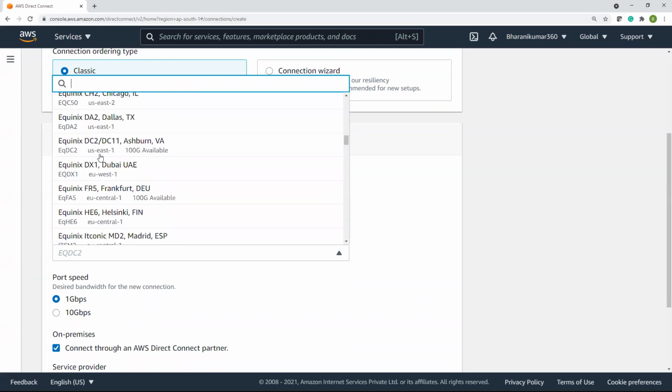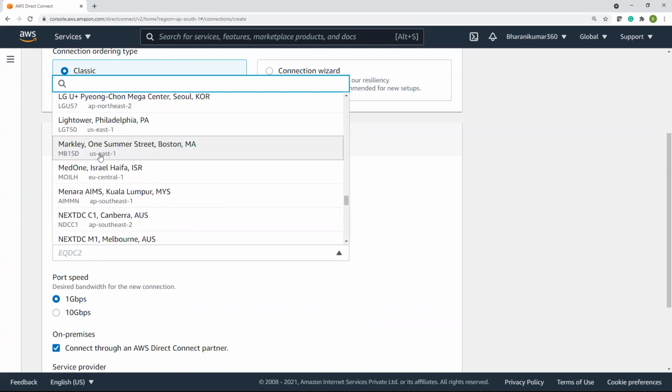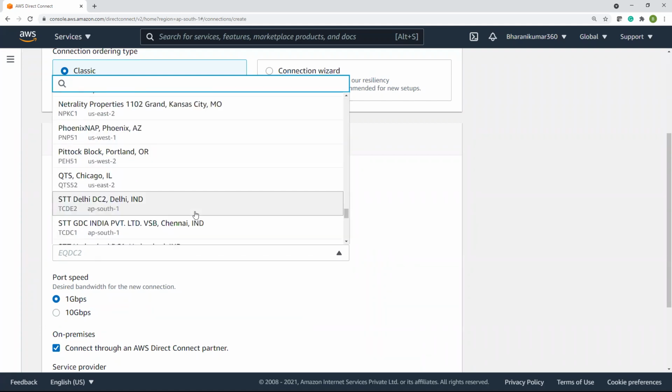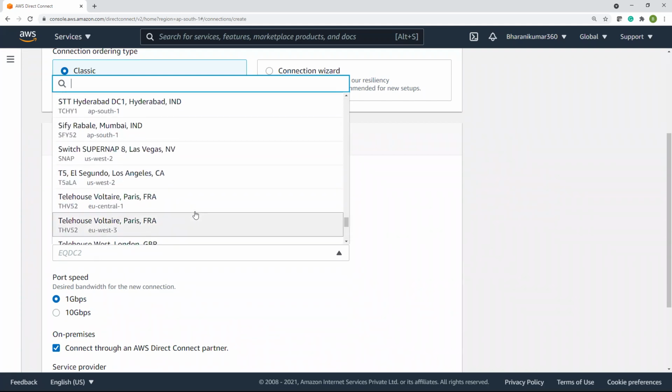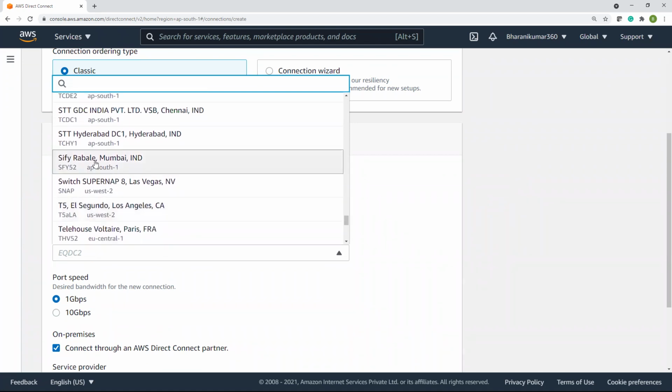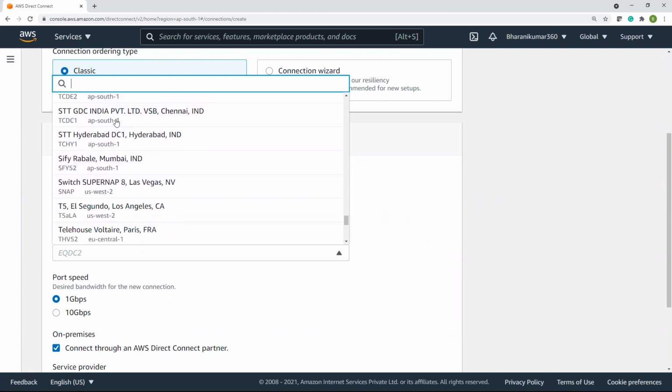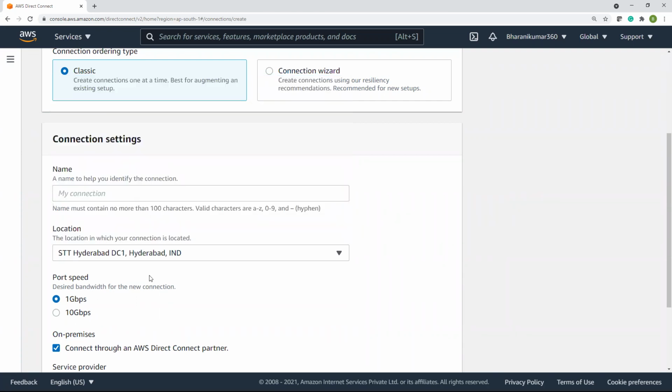Let's look into this list. Mumbai is there, Hyderabad is there, Chennai, all these major cities are there. Let's say Hyderabad. And what is the port speed, 1 GB or 10 GB? Let us keep it as 1 GB. Let's say demo connection. Anyway, we are not launching it.